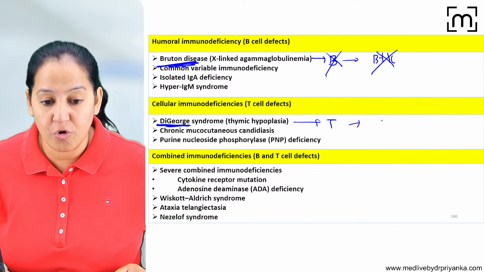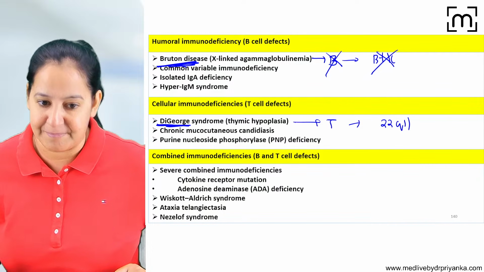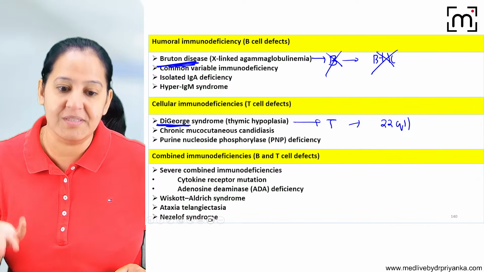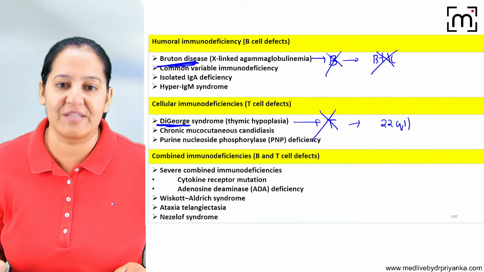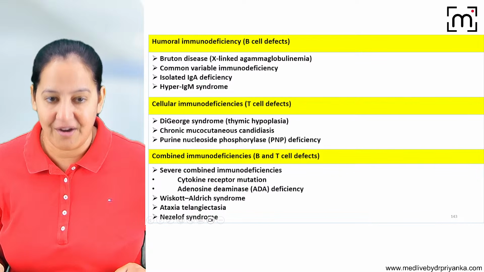Here the gene on chromosome 22q11 is absent. So the third and fourth pharyngeal pouches are not formed. So the thymus is not formed. So T lymphocytes will not mature and will be absent. That is DiGeorge. Got it?